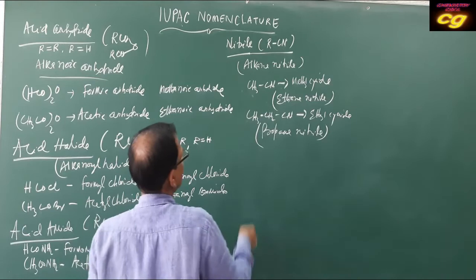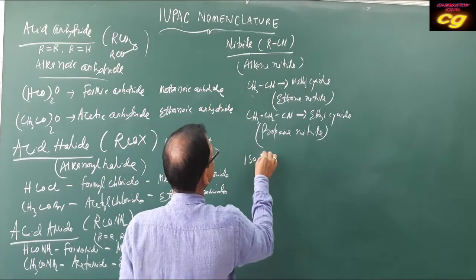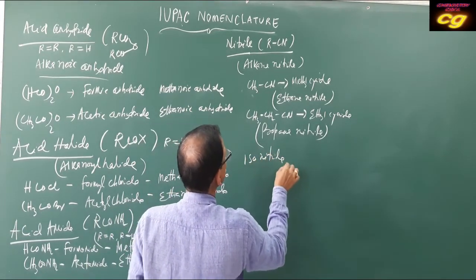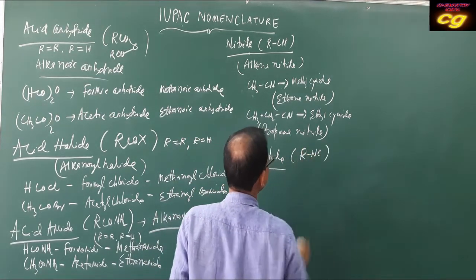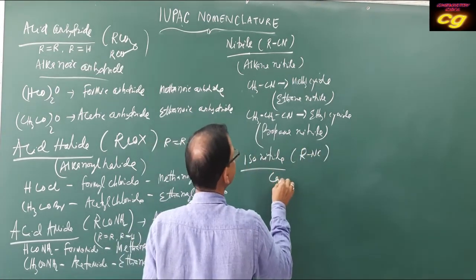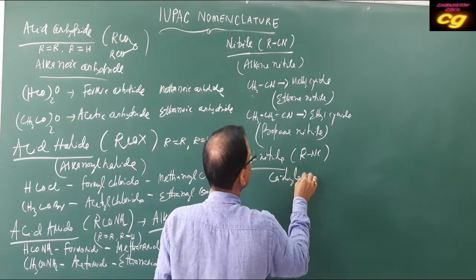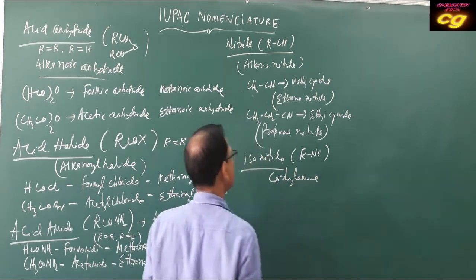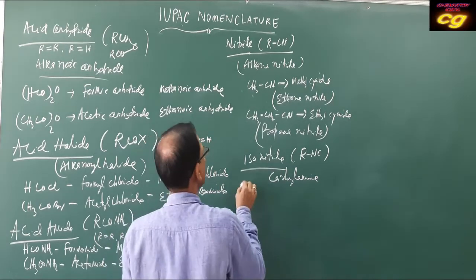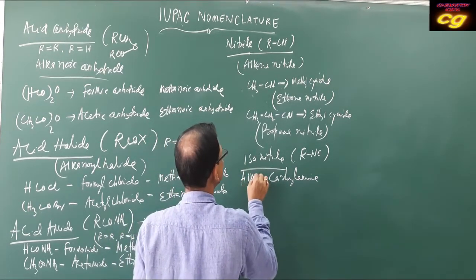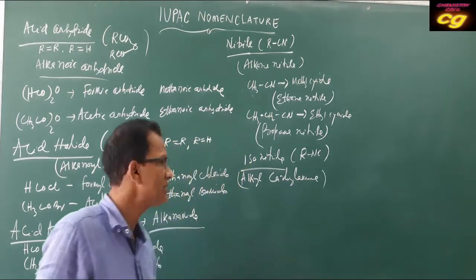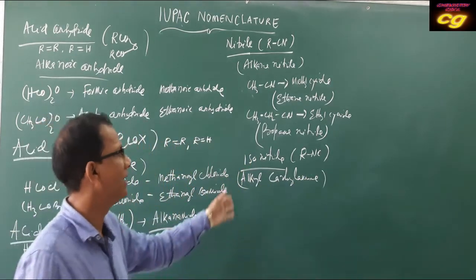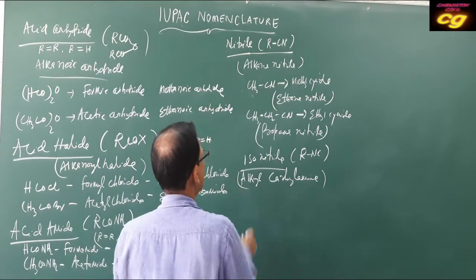Then isonitrile. The general formula of isonitrile is RNC. It is also called carbylamine, alkyl carbylamine, or alkyl isocyanide.